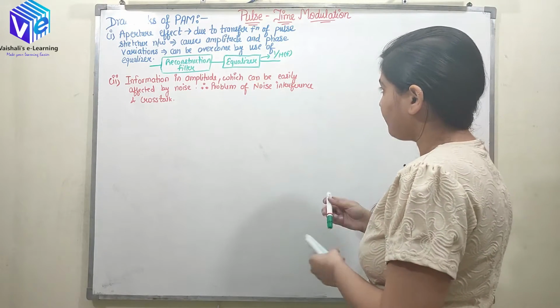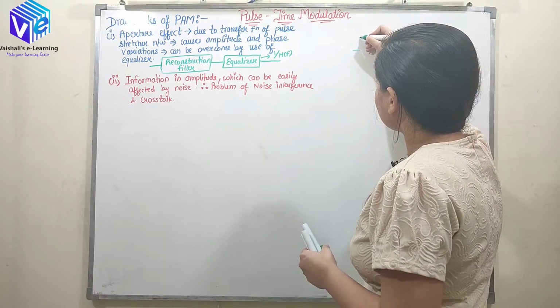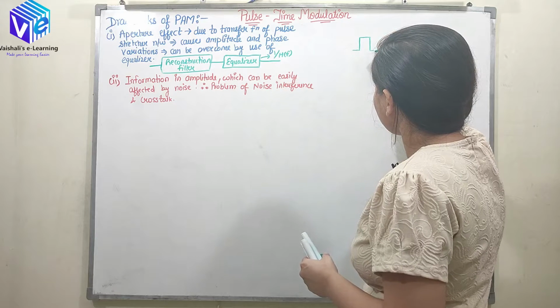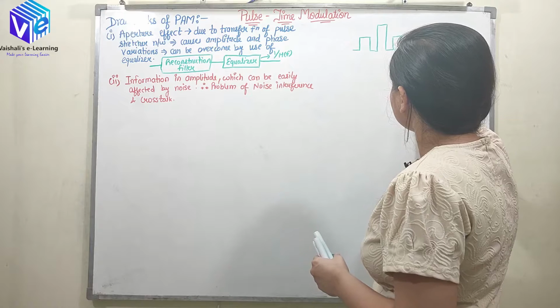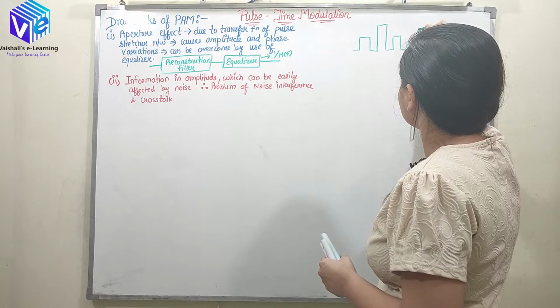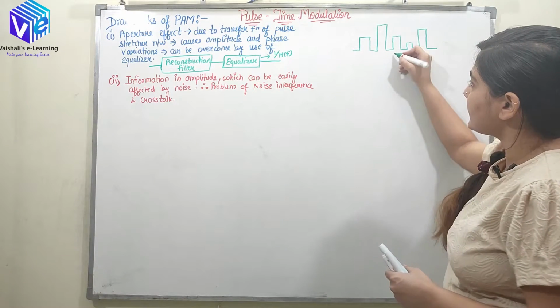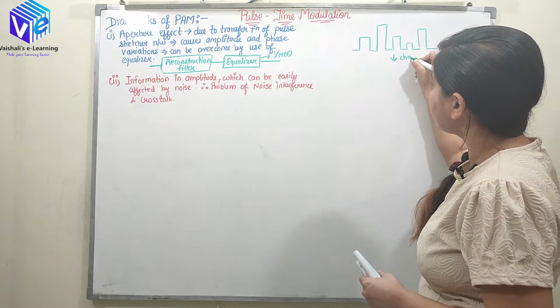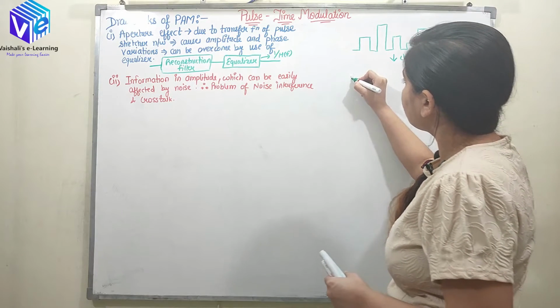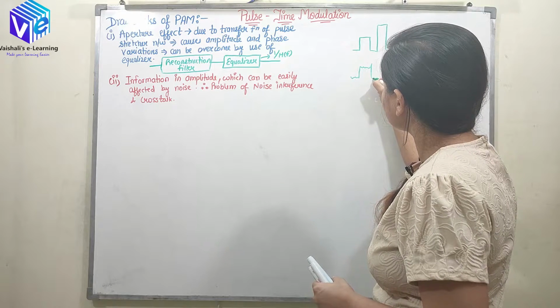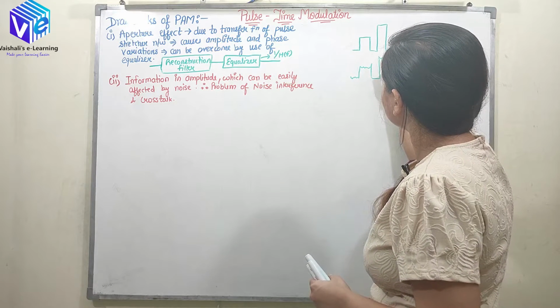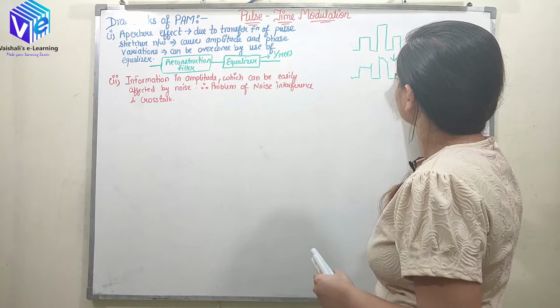Now for your reference, I'll be making the diagram. Let's suppose this is my PAM signal. These are the changed amplitudes in accordance to the message signal. Now what happens when this is transmitted to the channel? The noise will add and maybe this amplitude will change, and here also the amplitude will change.